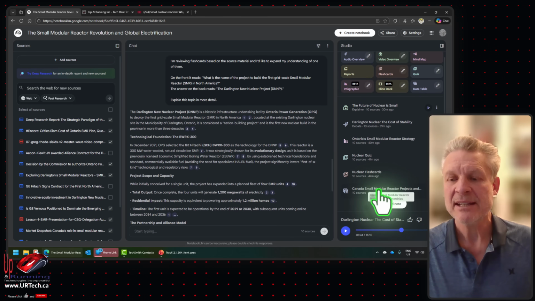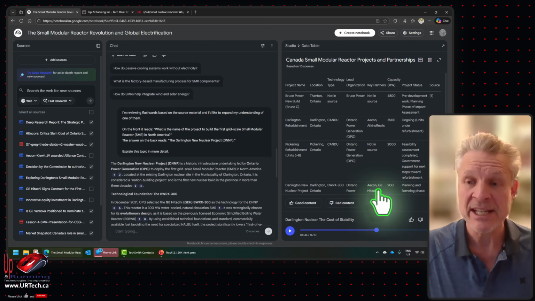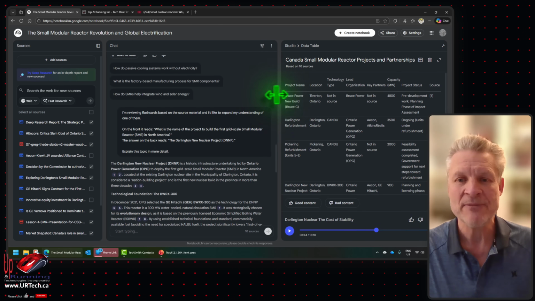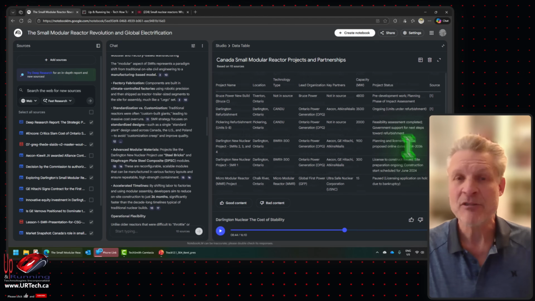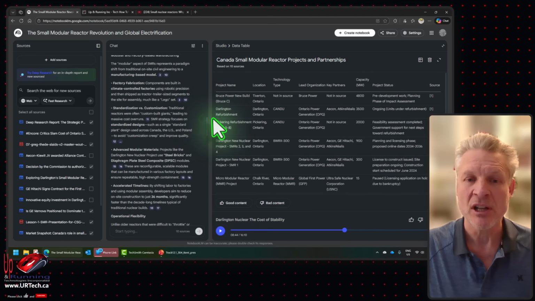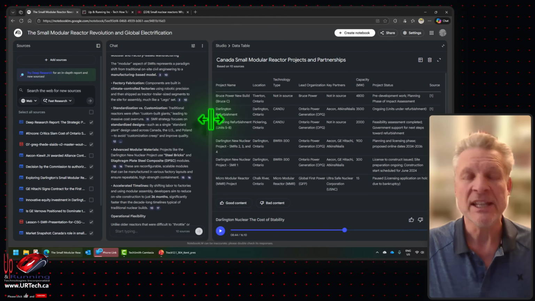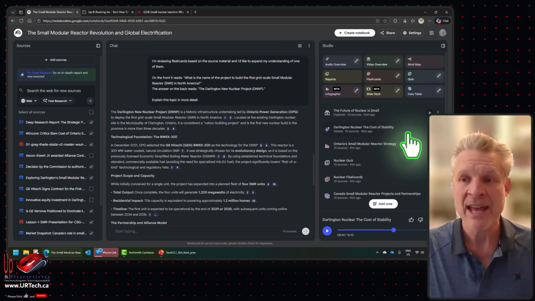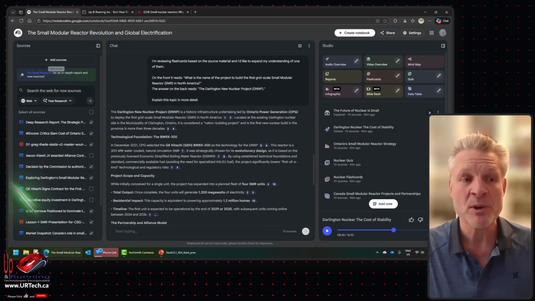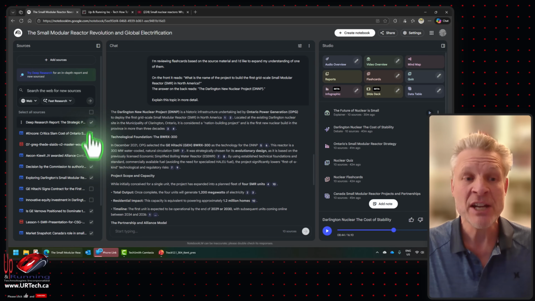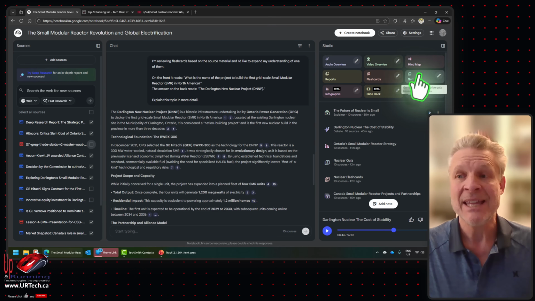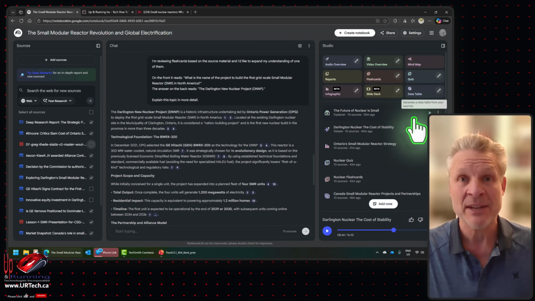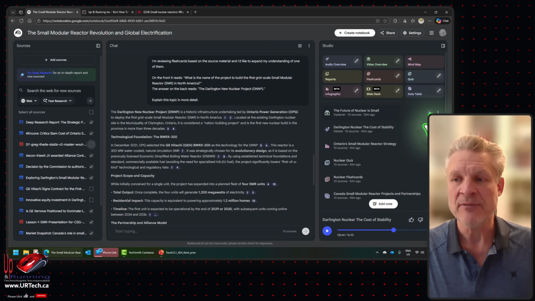Now let's look at the data table. This is neat. This is just a whole bunch of facts that it's been able to extract. And remember, I didn't give it any direction at all. I could have asked it for the legal complications that could come from this kind of technology, and it would have dug into that, but only from these sources over here. And I can change these sources on the fly. So I could select, let's include that one now and remove that one, and then create a quiz, and it would be different. Let's go into the video.